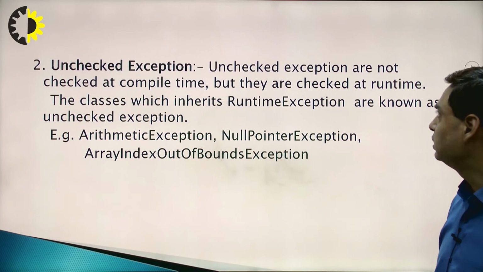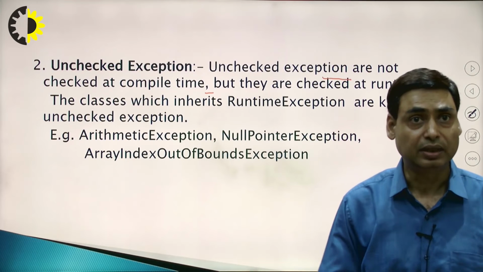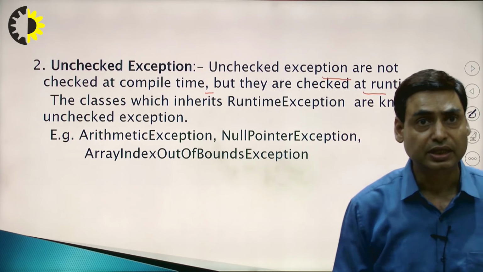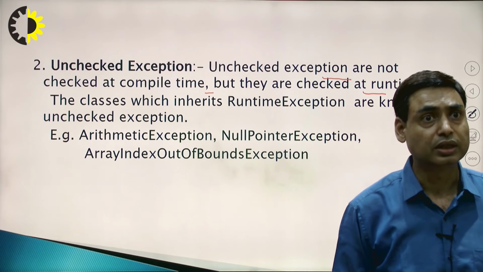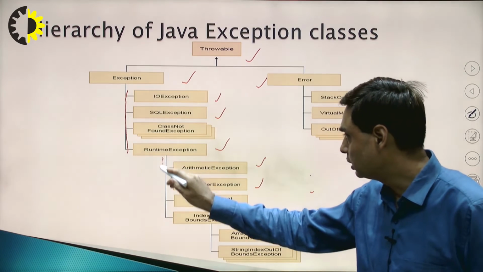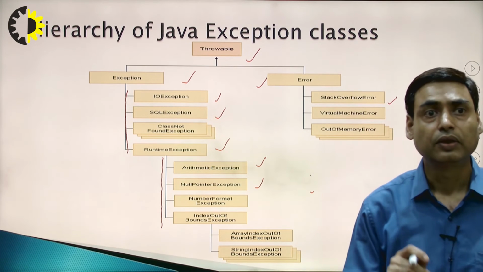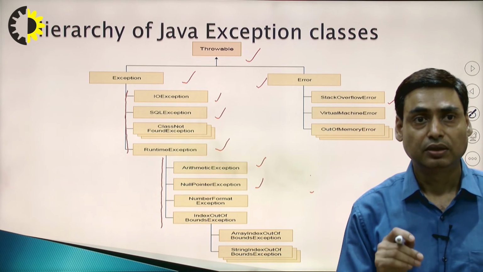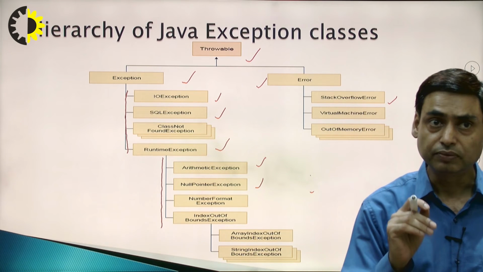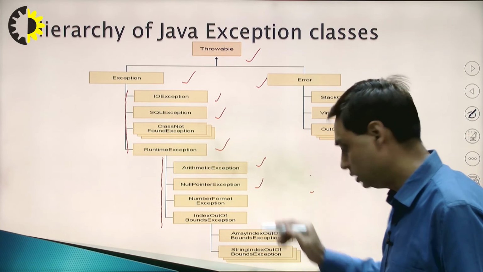Next is unchecked exception. Unchecked exceptions are not checked at compile time. They are checked at runtime. The classes which inherit RuntimeException are known as unchecked exceptions. So these are the classes that are unchecked exceptions. All these exceptions are observed by the JVM, the Java Virtual Machine, at the time of running the program. So these are called unchecked exceptions.